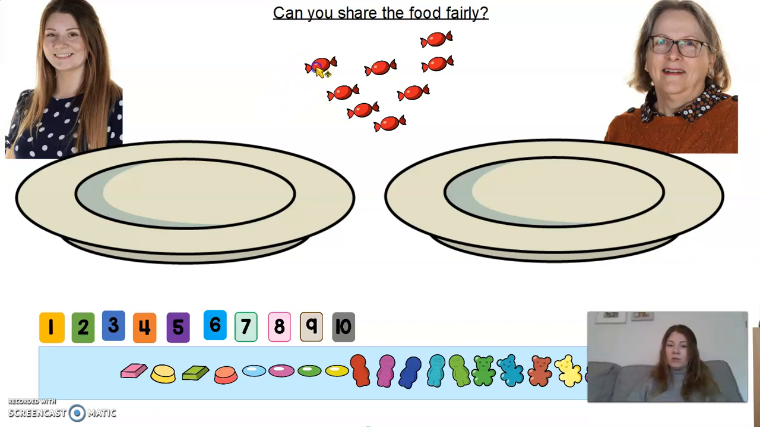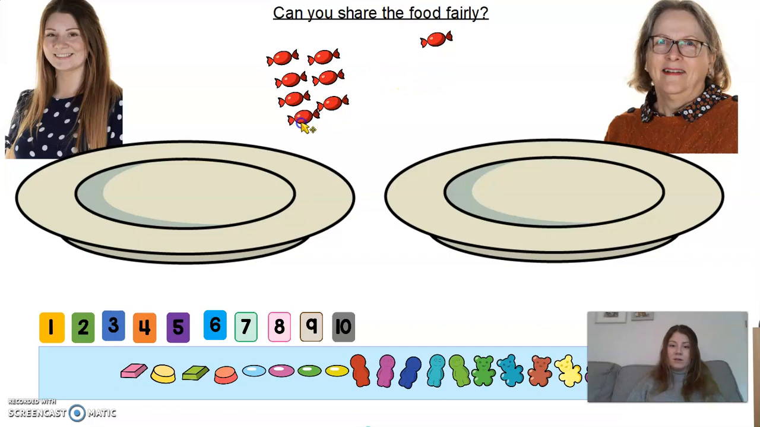So let's begin by counting how many sweets we actually have. 1, 2, 3, 4, 5, 6, 7, 8. How many sweets do we have? There are 8 sweets altogether. Now, what we need to do is share them out between me and Mrs. Webb onto our plates. So I've got 1 plate for me and 1 plate for Mrs. Webb.